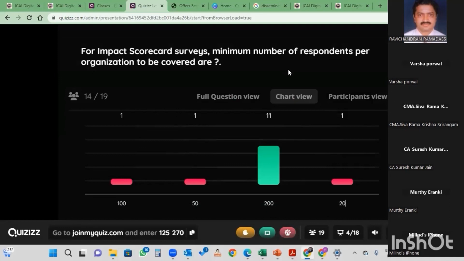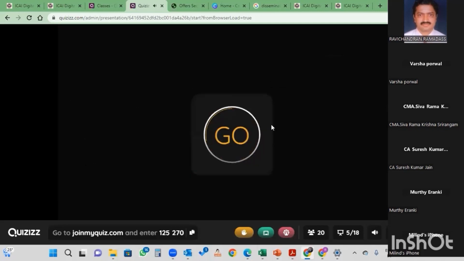Right. So if we attempt MCQs like this, then we can revise the number of MCQs with one MCQ only. Here a question may come on the 1% of the median population. That can also be a question. We have 5 options to be given. How was the life of the target audience changed or impacted? So these are the 3 MCQs that come out of this impact scorecard survey. Right. And most of the answers are correct.